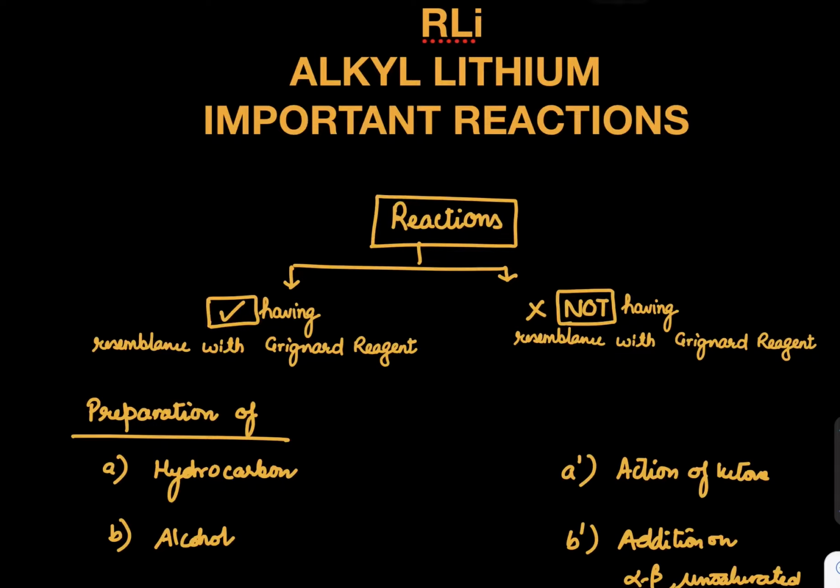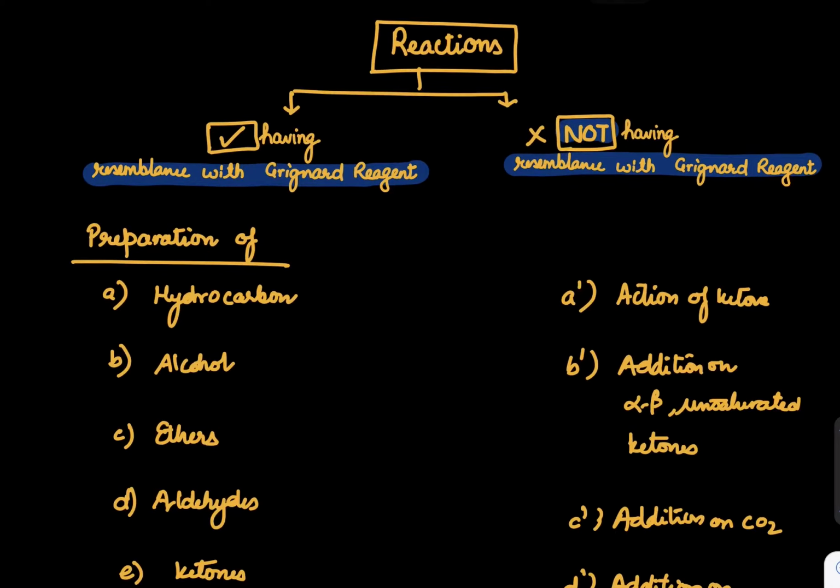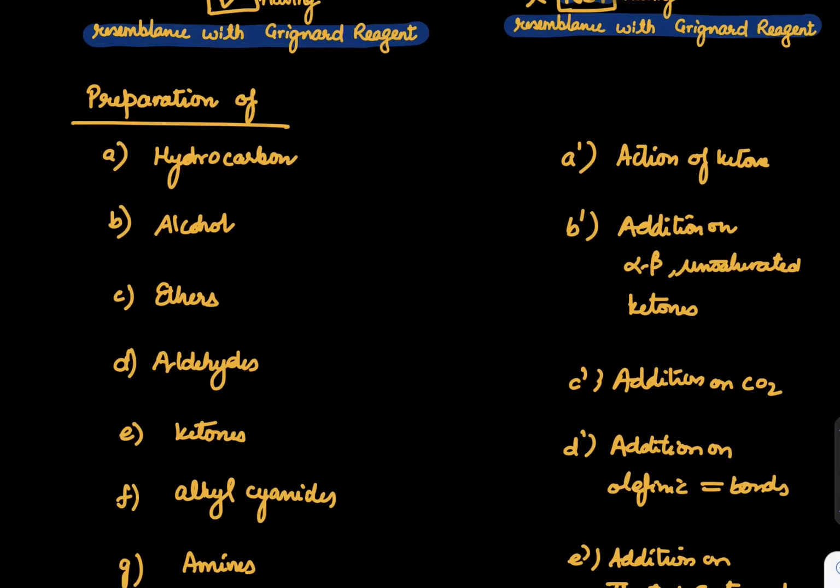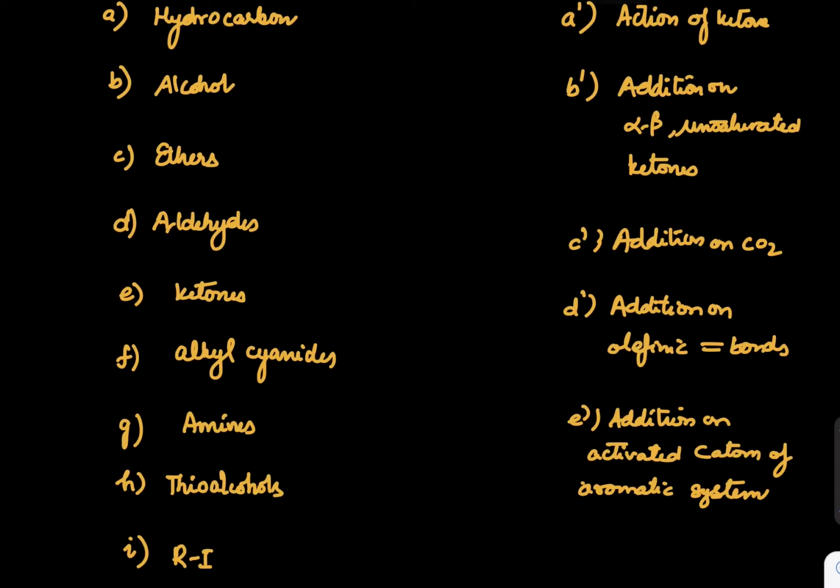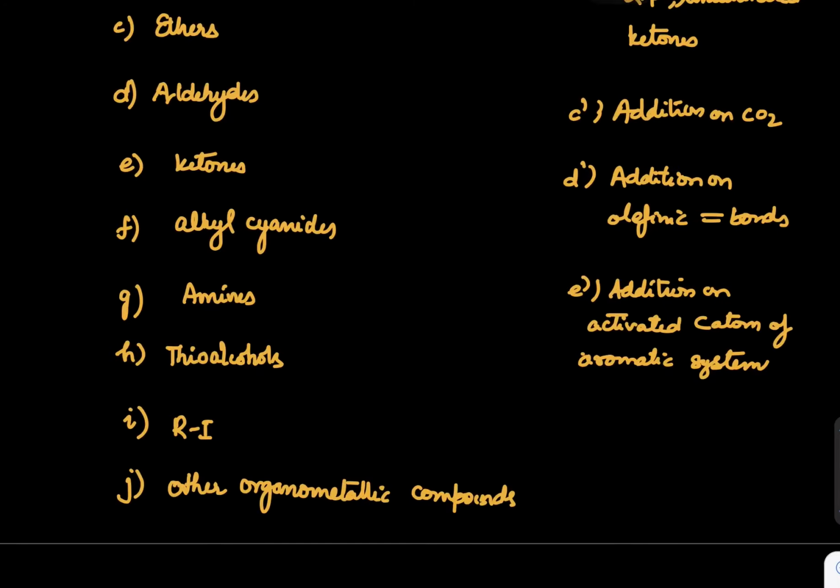Now, important reactions of alkyl lithium can be categorized in 2 parts: reactions having resemblance with Grignard reagent, and reactions not having resemblance with Grignard reagent. I repeat, reactions having resemblance with Grignard reagent and reactions not having resemblance with Grignard reagent. So I have a list of reactions which we have to do in this case. The reactions resembling Grignard reagent are preparation of hydrocarbon, alcohol, ether, aldehyde, ketones, alkyl cyanide, amines, thioalcohols, RLi, and other organometallic compounds.